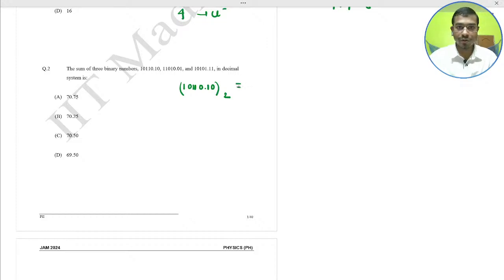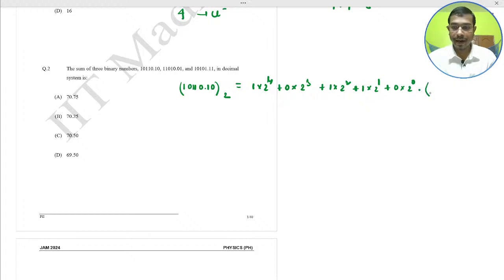I convert it as 1 into 2 to the power 4, plus 0 into 2 cube, plus 1 into 2 square, plus 1 into 2 to the power 1, plus 0 into 2 to the power 0, then the decimal point, and after that 1 into 2 to the power minus 1, plus 0 into 2 to the power minus 2.